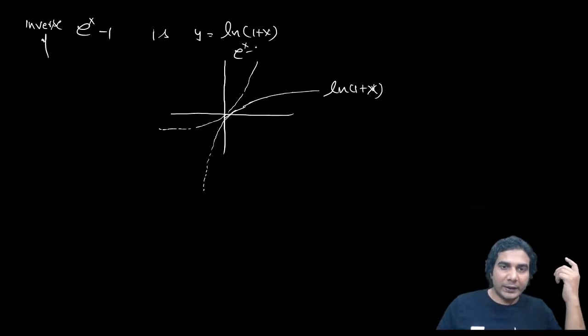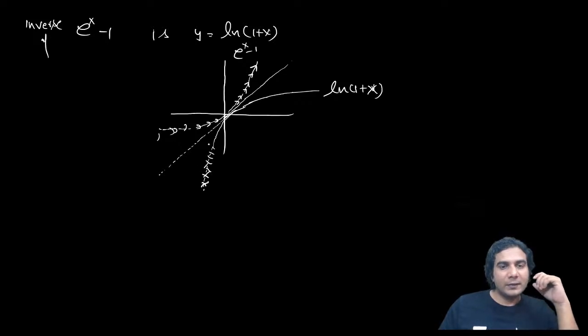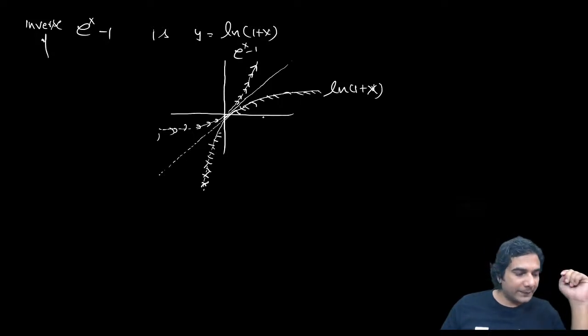This is e raised to x minus 1, and the y is equal to x line will pass through the origin and it will be in between these two functions. Actually, these two graphs are mirror images of each other about the line y equal to x. This is the first graph and this is the second one. All right. This is ln of 1 plus x. So I hope you're getting it.